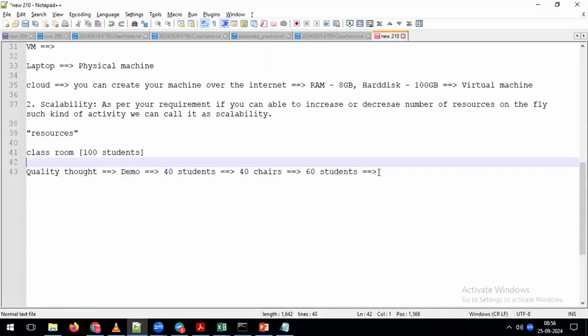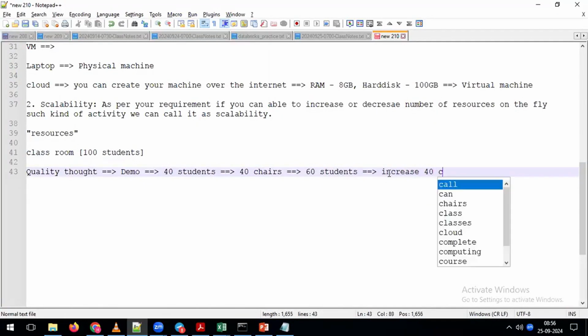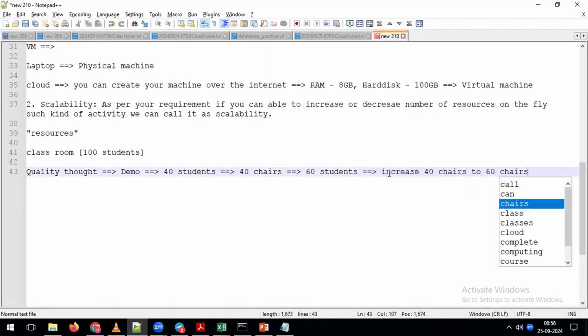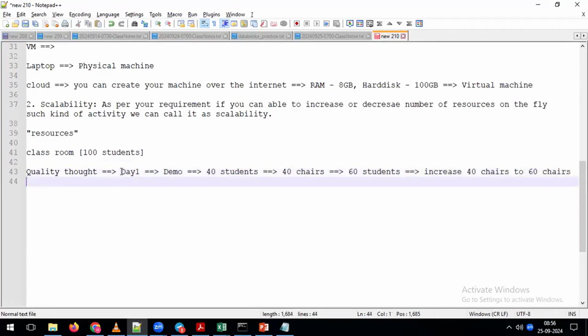Now, to accommodate the 60 students, what we are going to do here is simply increase the number of chairs from 40 chairs to 60 chairs. Okay, all these are happening on top of day one. On the day one demo, this is the situation we faced. Based on this experience, we are coming to day two. Again, we are conducting the demo.